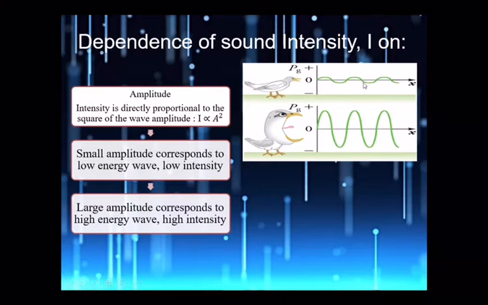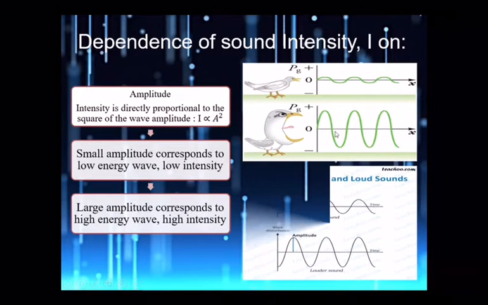When we calculate, we will get low intensity. The other one, large amplitude, corresponds to a high energy wave, which means we get high intensity. So the bird makes a louder sound than the first bird and produces a large amplitude. The large amplitude corresponds to a high energy wave, and when we calculate, we will get high intensity.